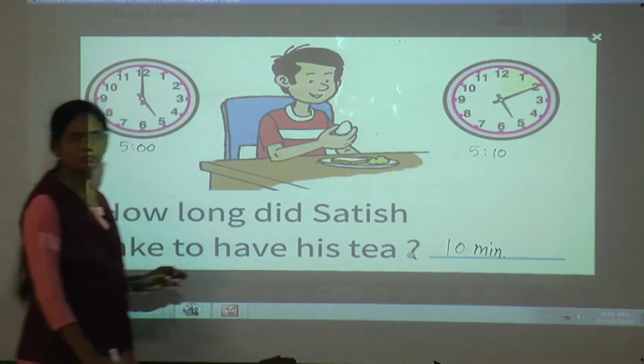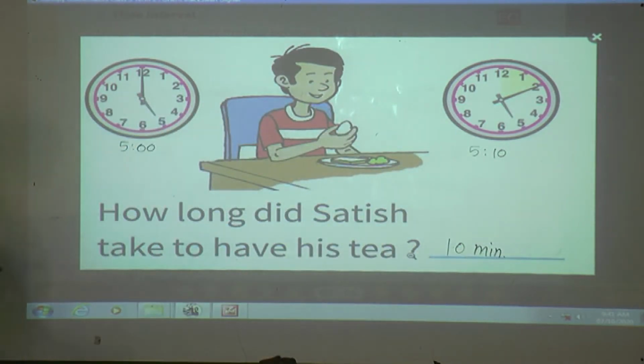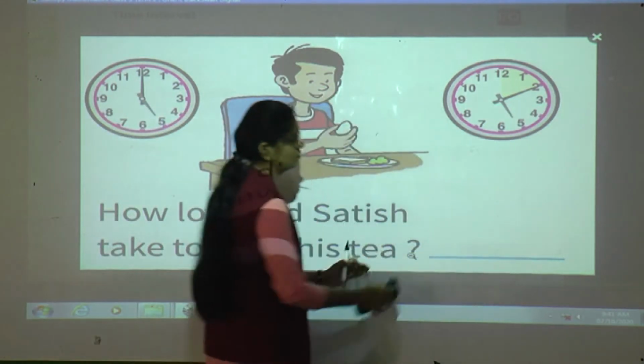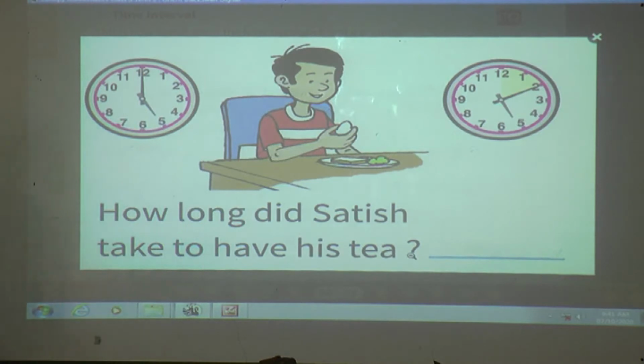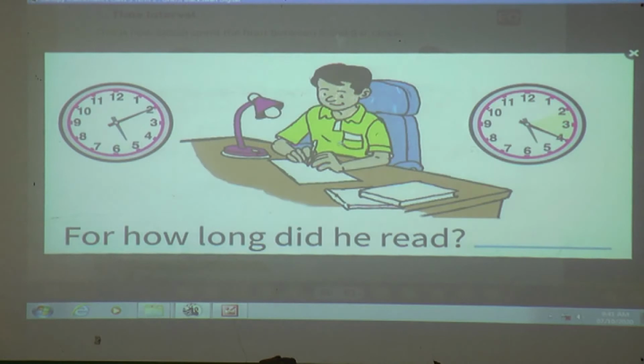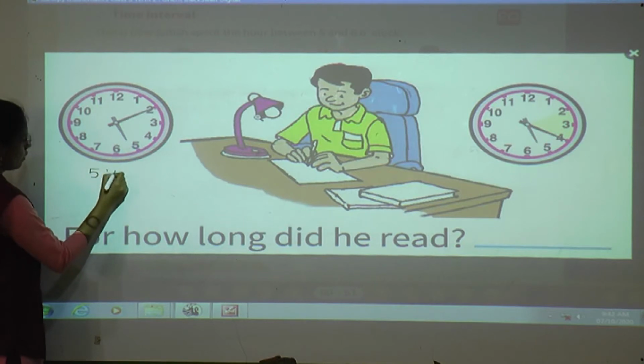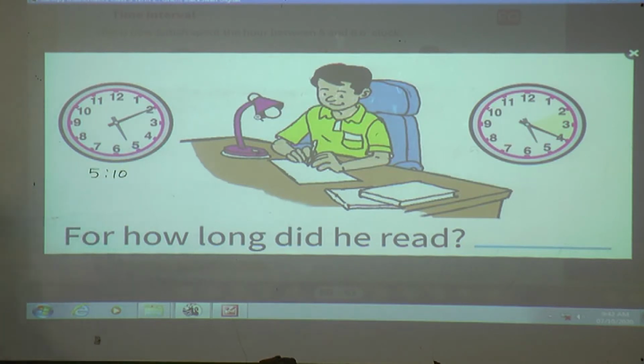Okay, next. Here in this picture, for how long did he read? See, he started from 5:10. At 5:10 he started to read the book till 5:20.